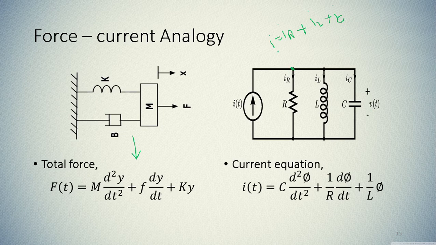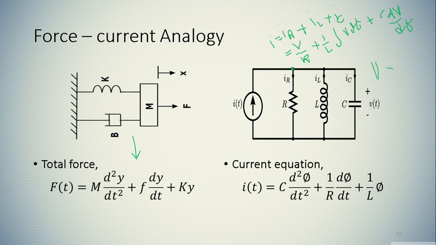So the total current I is the current through R, through L, and through C. The current through R can be written as V by R, the current through the inductor as 1 upon L integration V dt, and the current through the capacitor as C dV by dt.